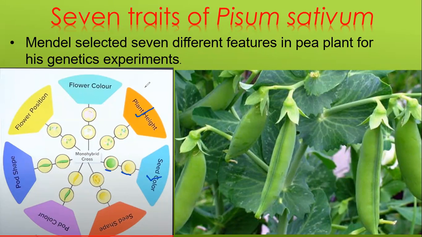Yes, exactly. Green and yellow. Next is seed shape. Which are the alleles for seed shape? Anybody knows? I think you might not get it. Let me look. Does anybody answer it correctly or not? What are the alleles for seed shape? Anybody, if you don't know, please come and know so that I can tell.